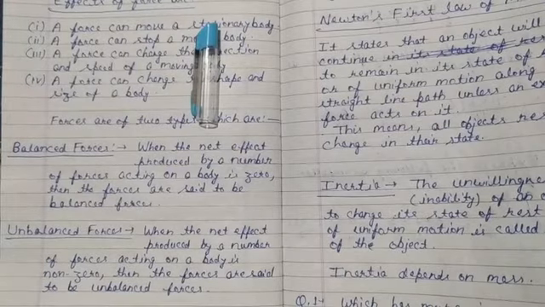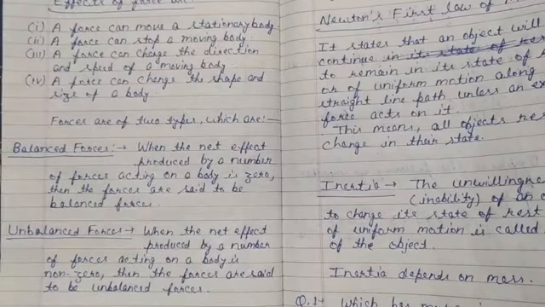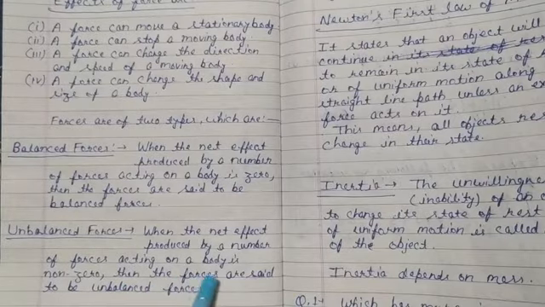Second is unbalanced force. When the net effect produced by a number of forces acting on a body is non-zero, then the forces are said to be unbalanced.